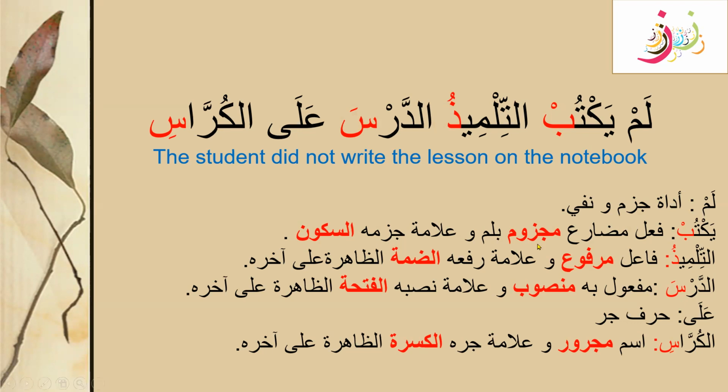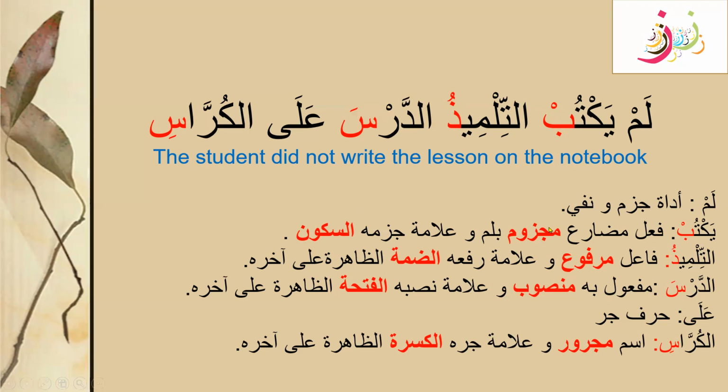So fe'l mudari majzoom, and why is it majzoom? First we are going to write what state the fe'l mudari is. Fe'l mudari majzoom because it is having a jazm, it is having a sukoon, so the term used is majzoom. And what is the reason? Bilam, with lam. Bilam wa alamati jazmihi, the sign of jazm is a sukoon. This is alamat asliya.